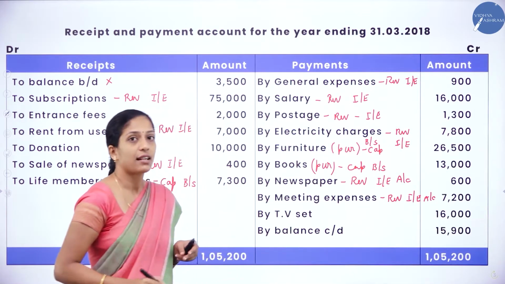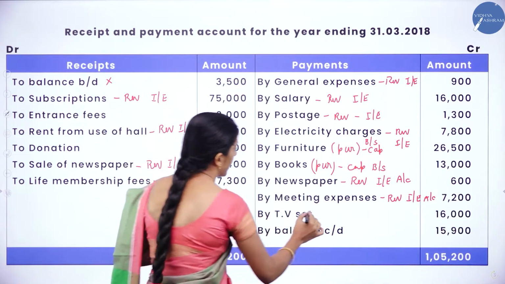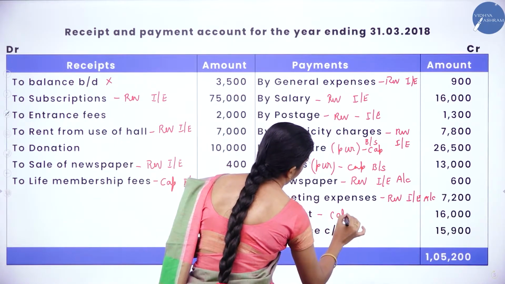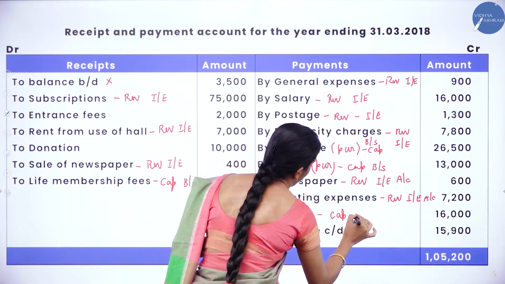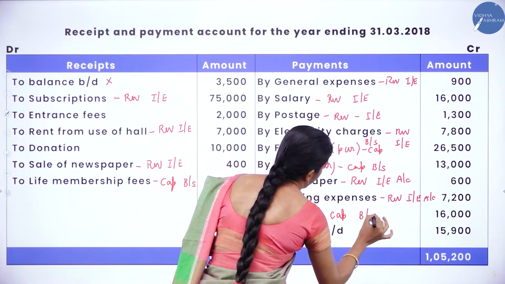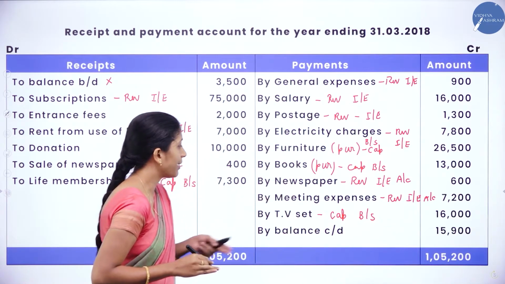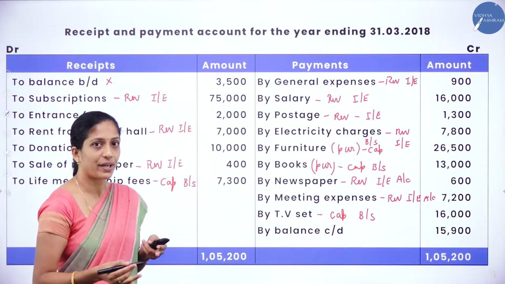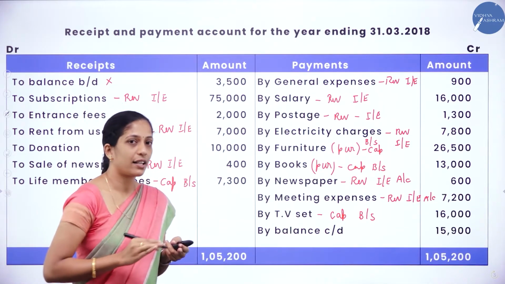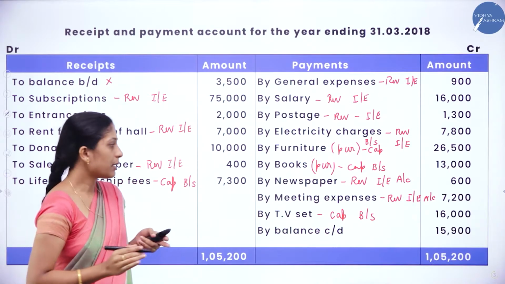Next, TV set. So what is a TV set? It is a capital item. If they have given it in the opening balance sheet, and again in the receipts and payment account, it means purchase, or else you will directly write the TV set in the closing balance sheet.